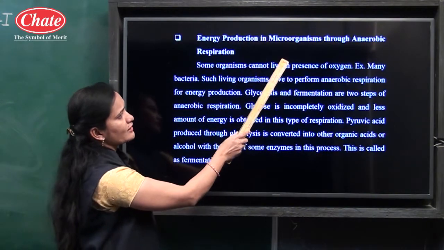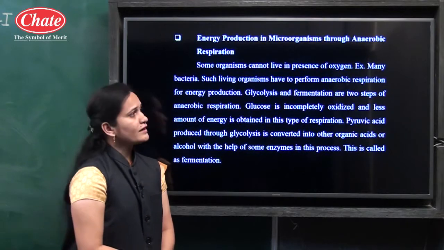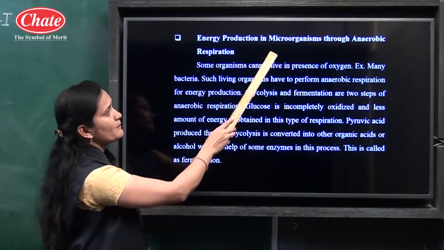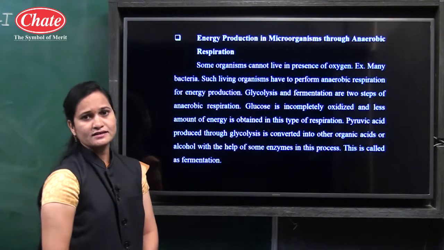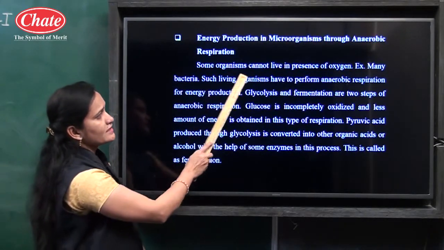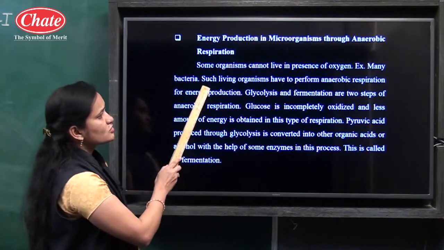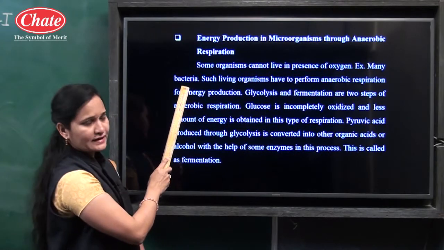Energy production in microorganisms through anaerobic respiration. Some information is here related to how anaerobic respiration takes place in microorganisms. Let us discuss it. Some organisms cannot live in the presence of oxygen, for example bacteria.